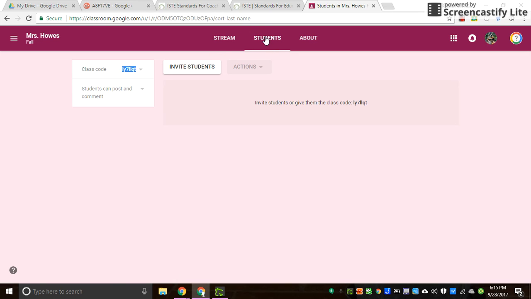Now, in your students section, as students start entering your class, you'll see all of their names listed here. You also have the ability here as the teacher to allow students to comment and post in your classroom, or if you only want them to comment, or if you want to turn off both of those and only the teacher comments and posts. I'm going to leave that on for everybody right now.